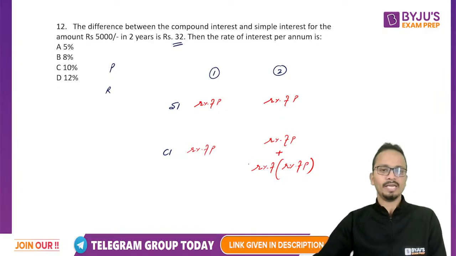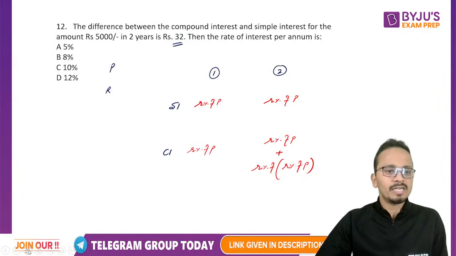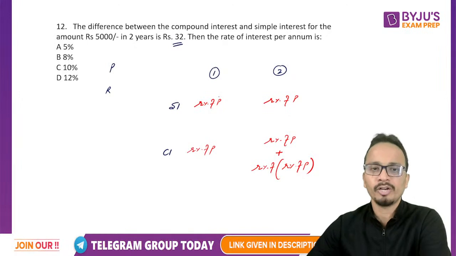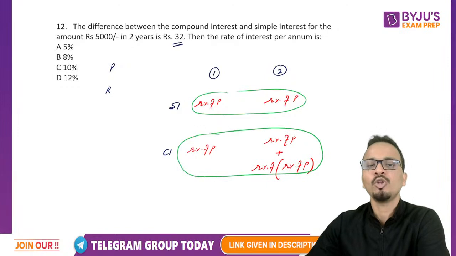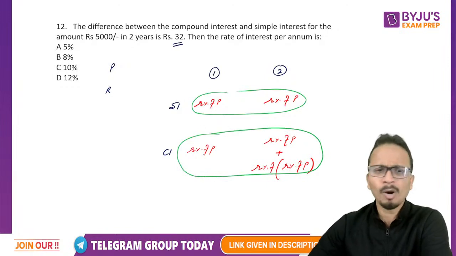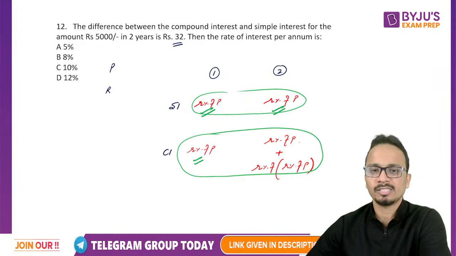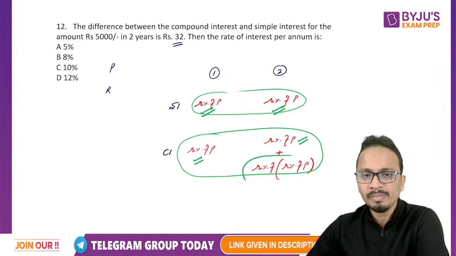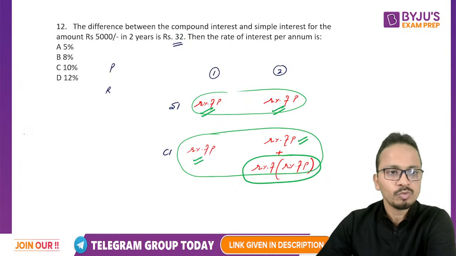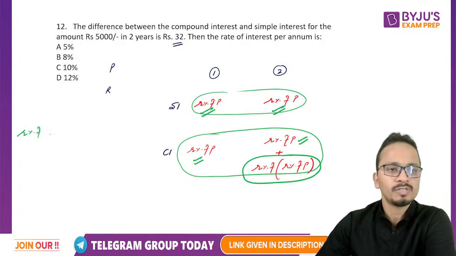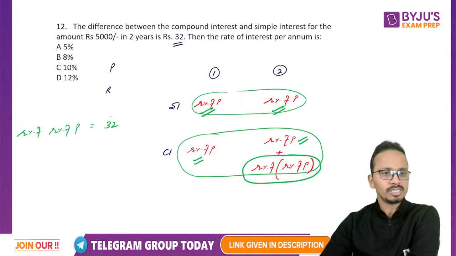All right. Now we'll have to calculate the difference between simple interest and compound interest. So this is the simple interest and this is the compound interest. If you look at the difference, compound interest minus simple interest, this factor will get cancelled. And this factor will get cancelled. So the difference will only be this portion. So the difference will be R% of R% of P, and that is given as 32. Okay, so this is the difference.